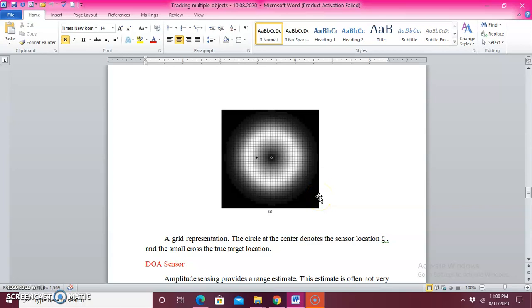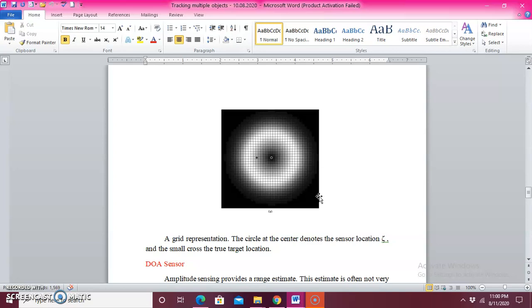Here the circle is the representation of the sensor location, and the plus sign is the indication of your target location. So this is how they point out the sensor as well as the true target location. This is how they got the likelihood function P of x for acoustic amplitude sensors. That is how they are getting the signal.